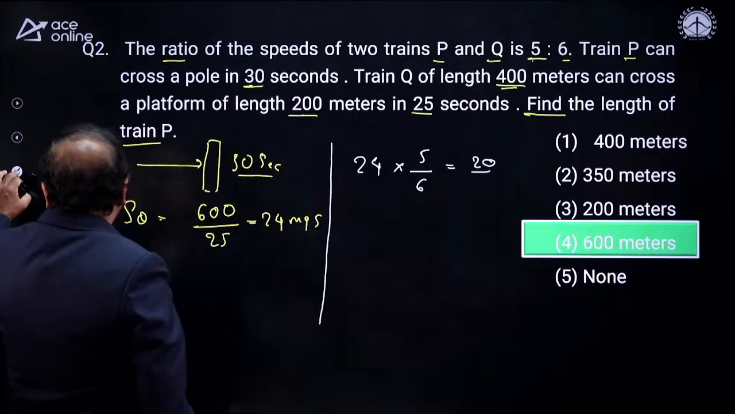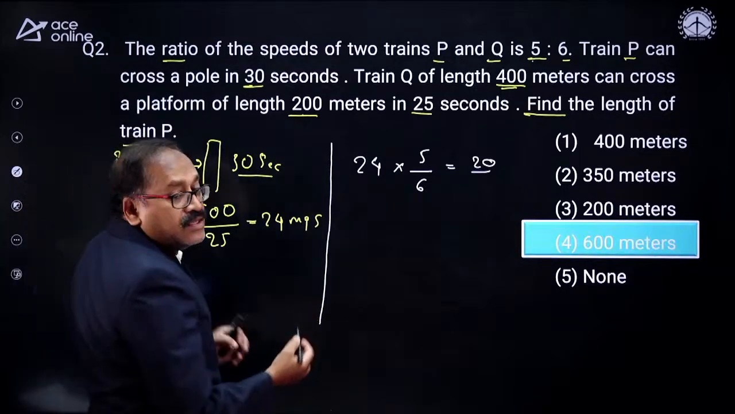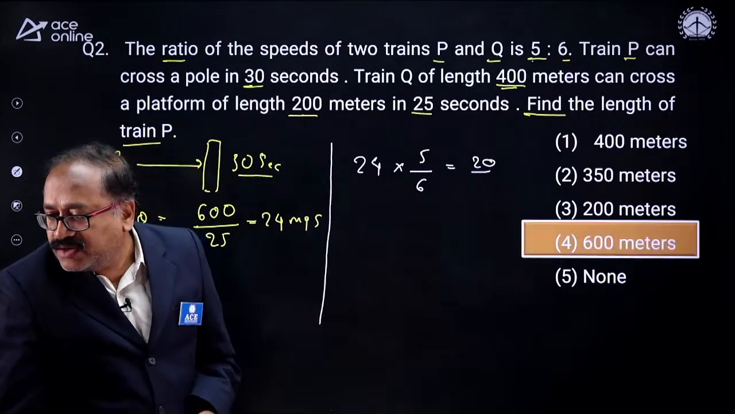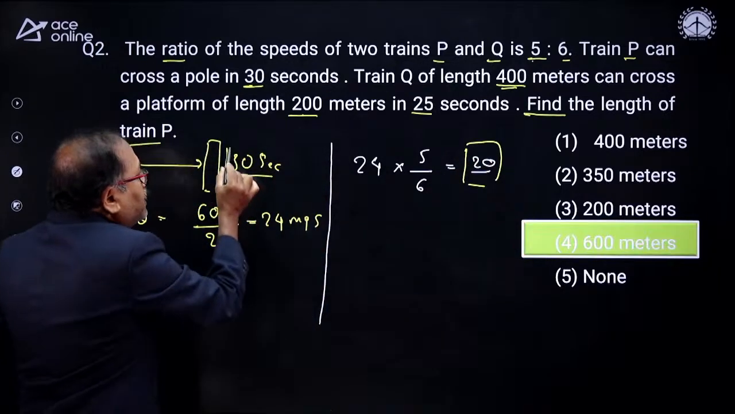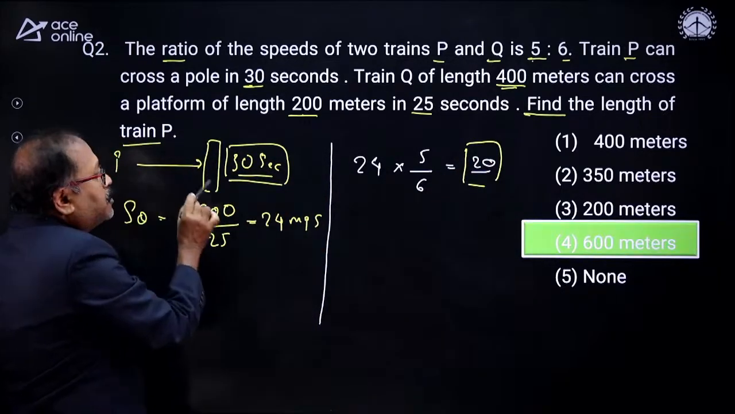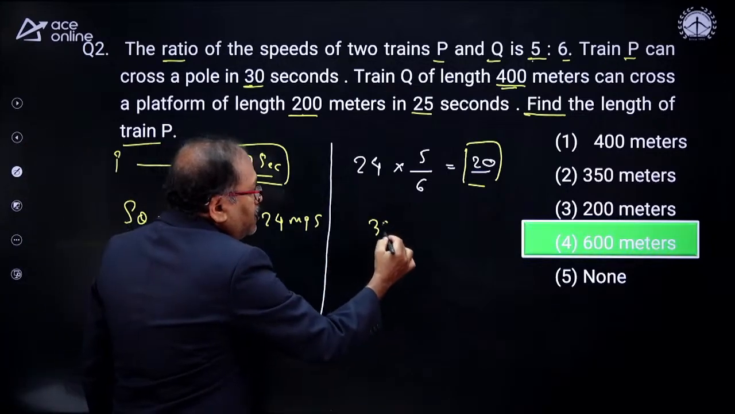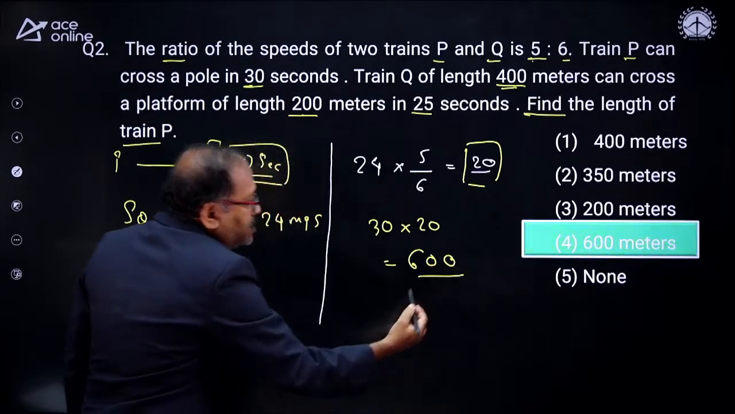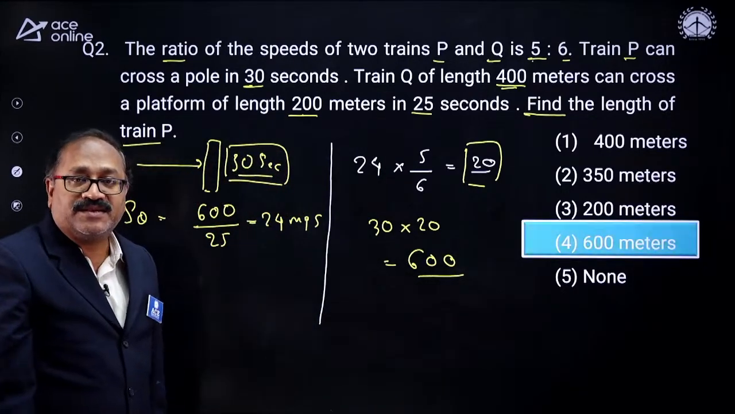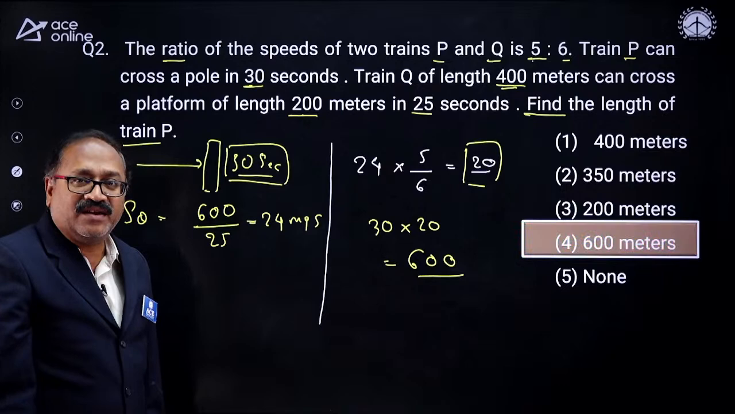This is our speed. So nicely you people have answered the question. Ram Kumar has mentioned that this is the speed and this is the time. The speed into time is the length of the train, which is nothing but 30 into 20, which is equal to 600. Nicely answered it. Okay, well done. I am moving to the next question.